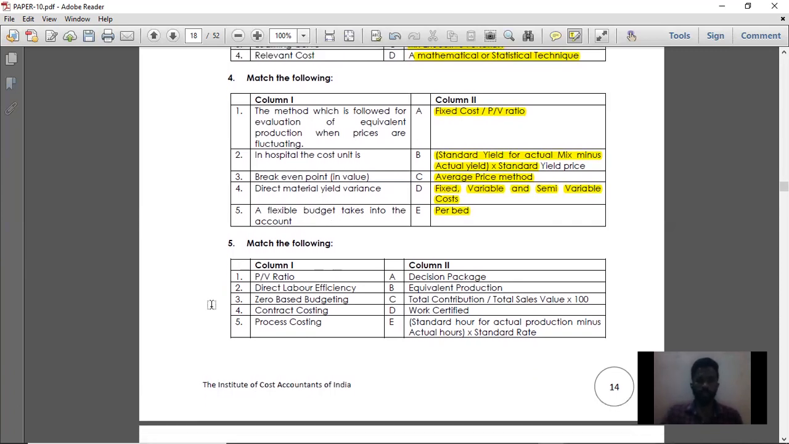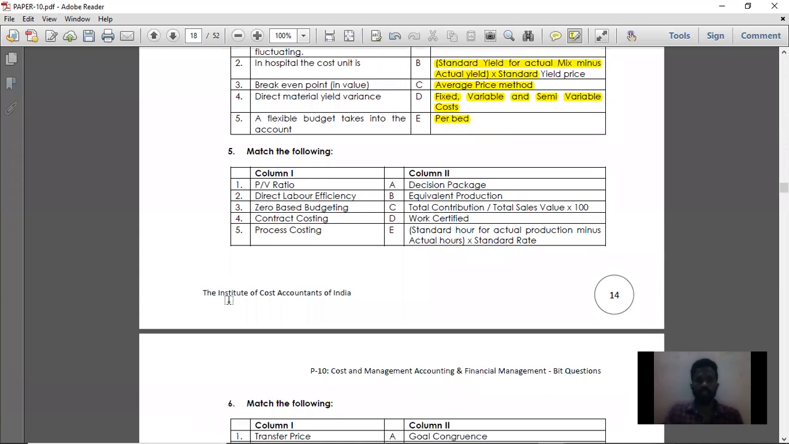Then moving on to the next question. Just check. Point number 1, PV ratio. PV ratio is nothing but total contribution divided by total sales into 100. So option C is the right answer. That is the common formula: total contribution divided by total sales into 100. That is the formula for PV ratio.